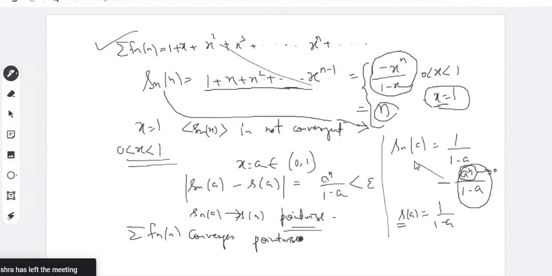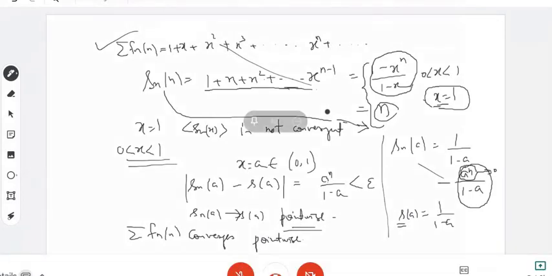Now, what is your guess about the uniform convergence of this sequence of functions? Even on the open interval 0, 1? I am not talking about 1, because at 1 it is not convergent, so let us forget about 1.